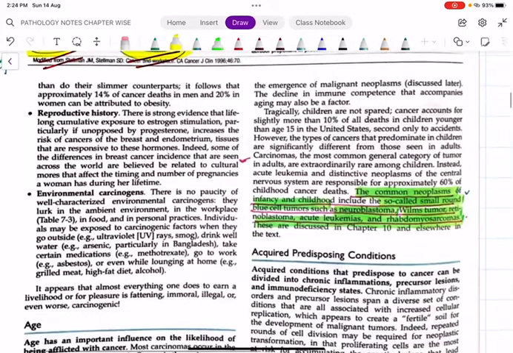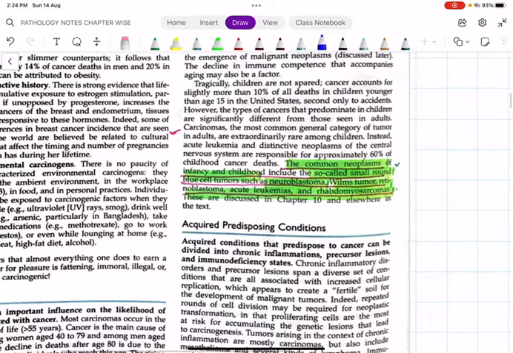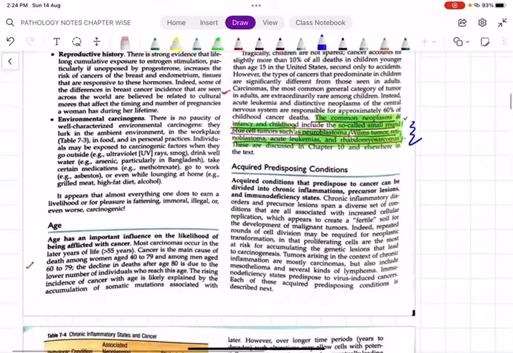The common neoplasms of infancy and childhood, we call the small round blue cell tumors. You have to remember these names. Number 1 is Wilms tumor. Number 2 is neuroblastoma. Number 3 is retinoblastoma. Number 4 is acute leukemia. Number 5 is rhabdomyosarcoma.